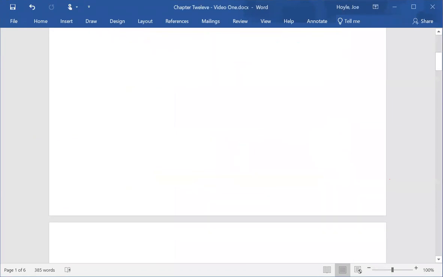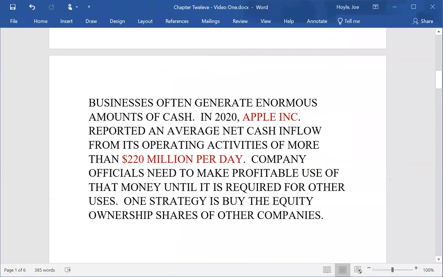Before we get started, I simply want to make a comment because I think this will be helpful. A lot of times in school, students just think that all of this is made up, but this is a normal problem. Businesses often generate enormous amounts of cash. And I want to give you an example of that. So I went and looked up Apple's 2020 annual report.